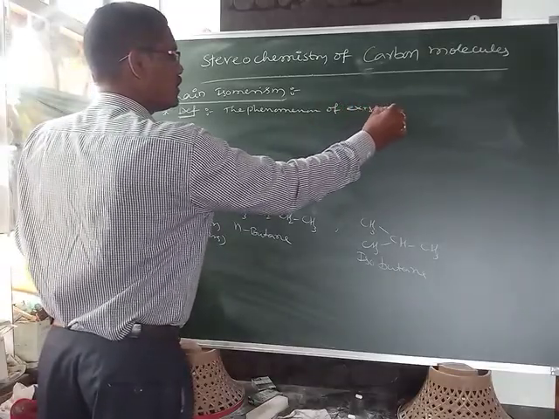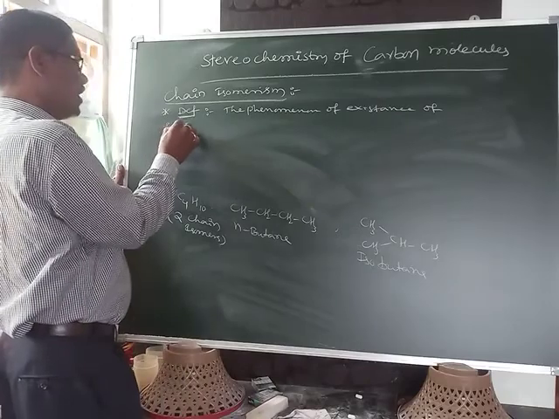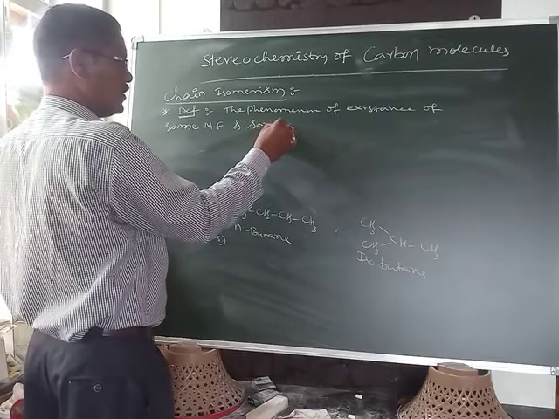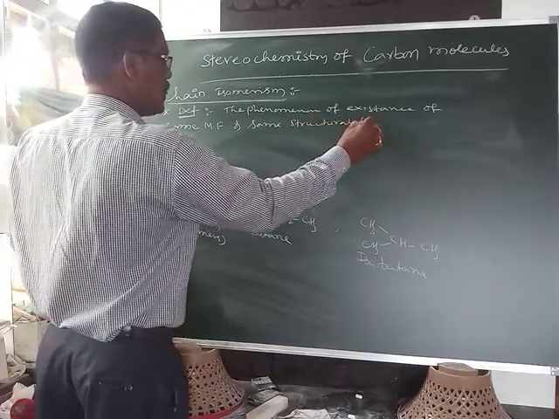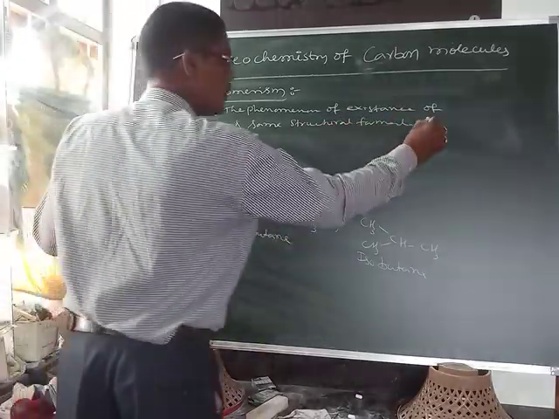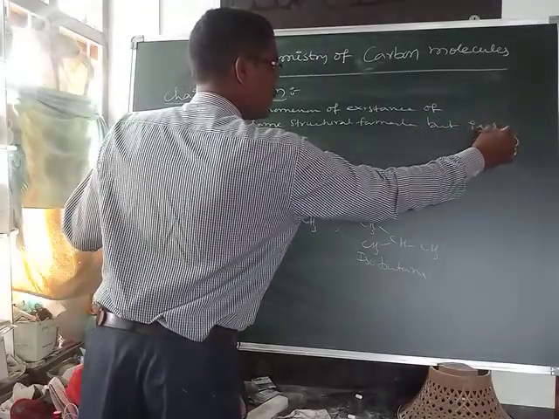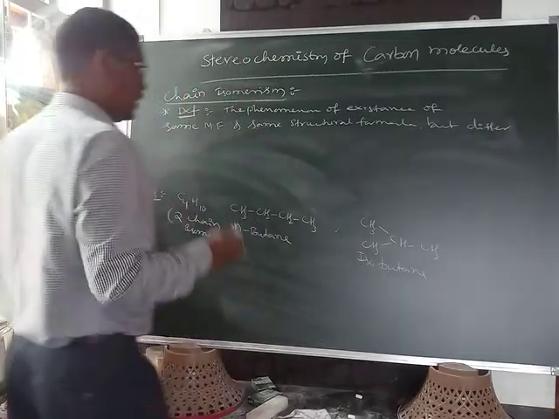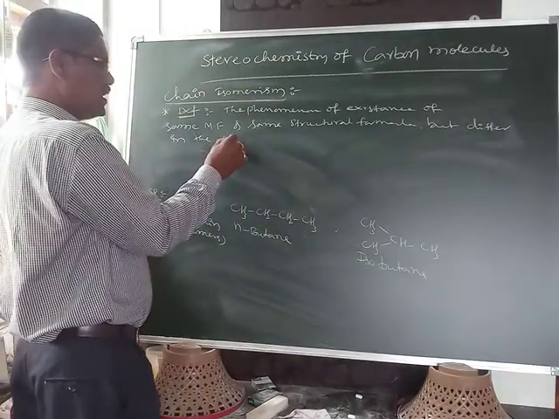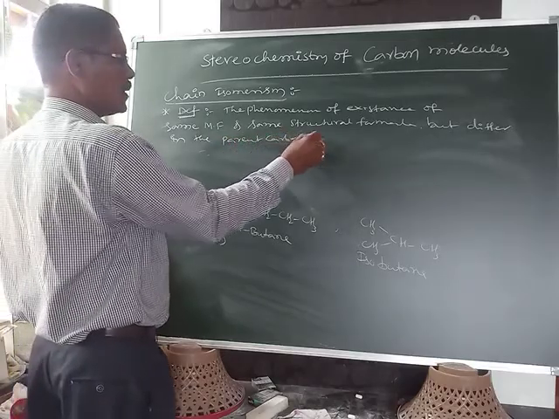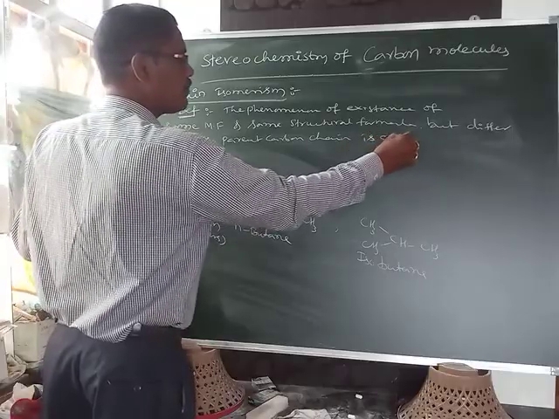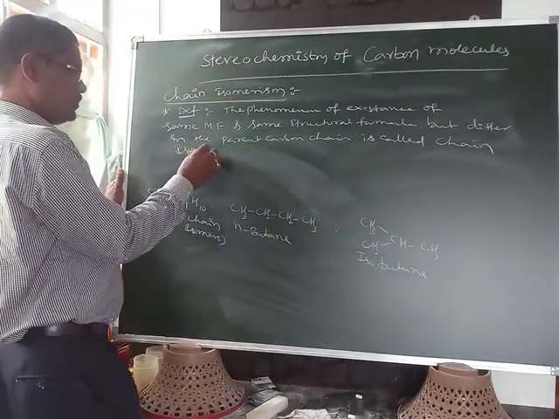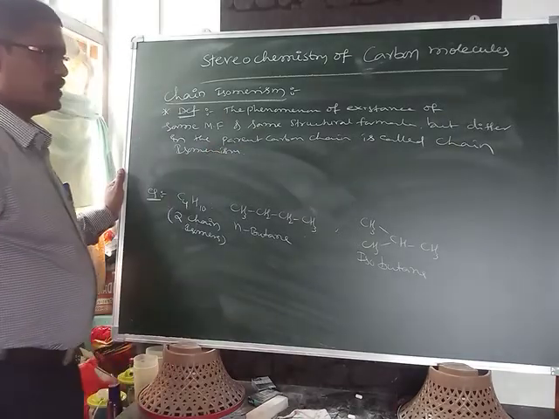That's why the definition: the phenomenon of existence of the same molecular formula and same structural formula but differing in the carbon chain, the parent carbon chain, is called chain isomerism. This is the definition.